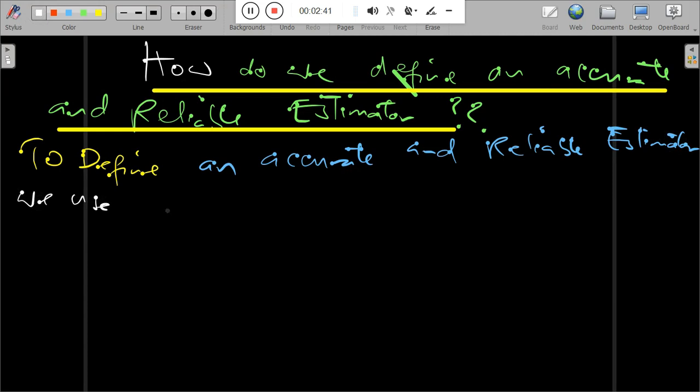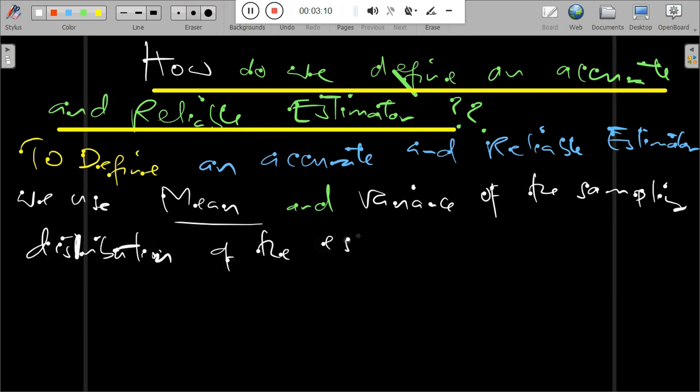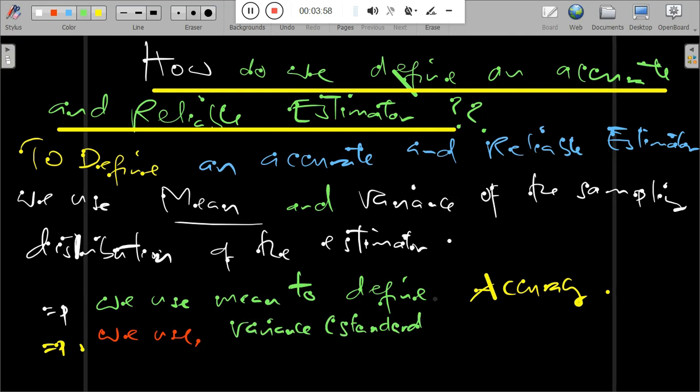Remember, to define an accurate and reliable estimator, we need to consider two issues. First of all, in order to determine the accurate and reliable estimator, we need to consider the mean and variance of the sampling distribution of the estimator. We use the mean to define accuracy, and we use the variance or the standard deviation to define reliability. For an estimator to be accurate and reliable, the mean and variance must have specific properties. So we define an accurate and reliable estimator by considering the mean and variance.